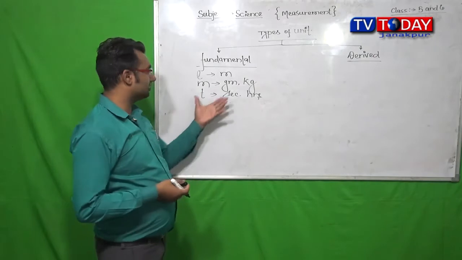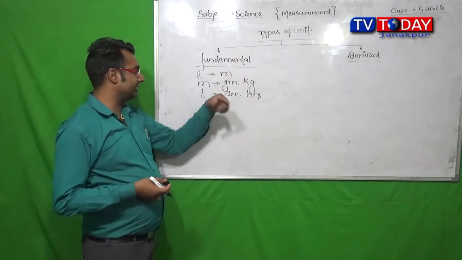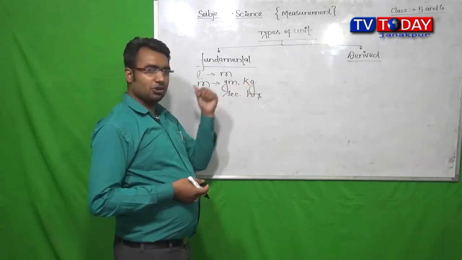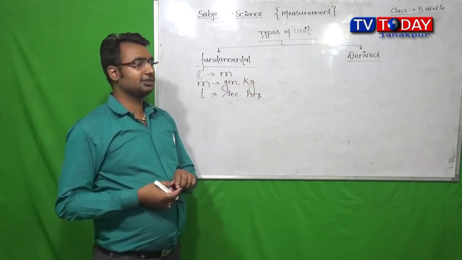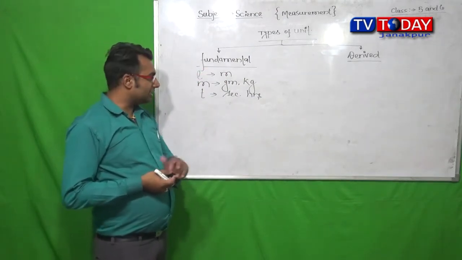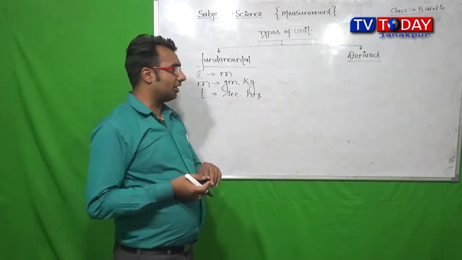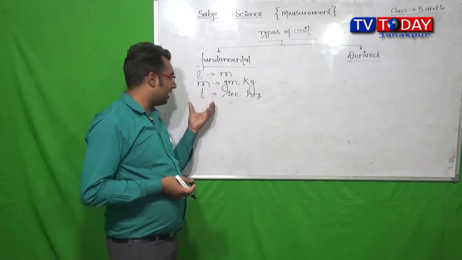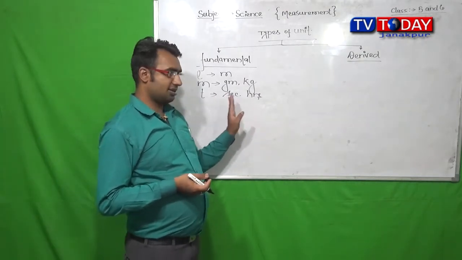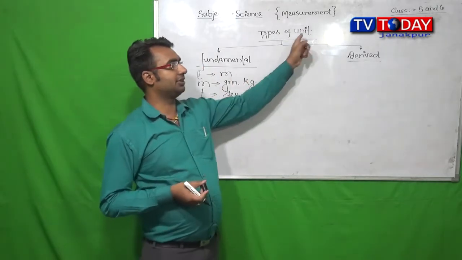Gram and kilogram are units of the fundamental physical quantity mass, so they are also considered fundamental units. Second and hour are units of time, and time comes under the fundamental physical quantity, so they come under the fundamental unit.